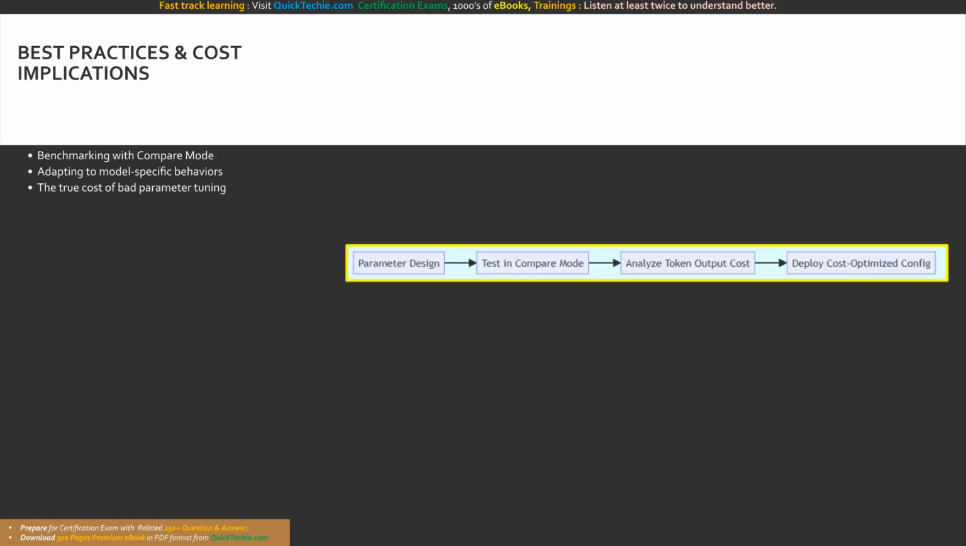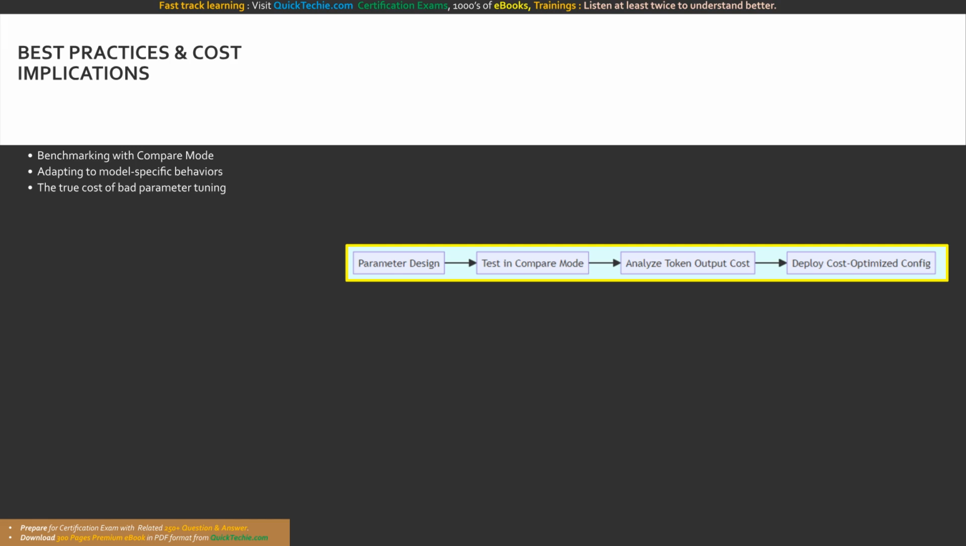As we wrap up this module on randomness controls, we must discuss enterprise best practices and the financial implications of your configurations. Every foundation model on Amazon Bedrock, whether it is Anthropic Claude, Meta Llama, or Amazon Titan, has a slightly different baseline behavior. A temperature of 0.7 on one model might act like a 0.9 on another.